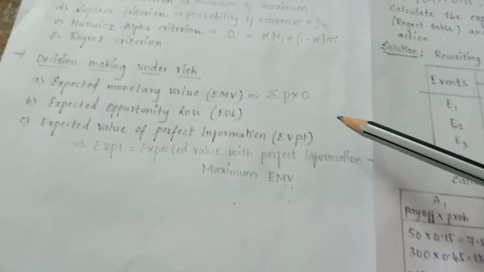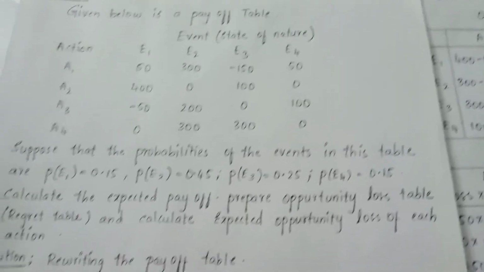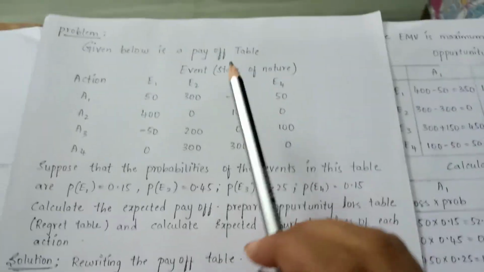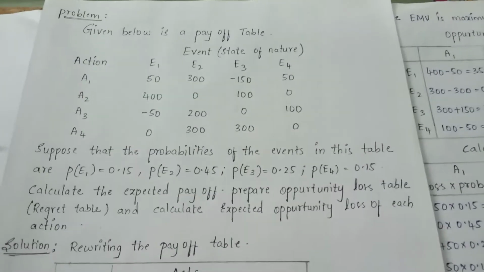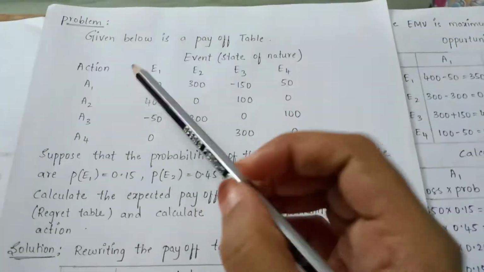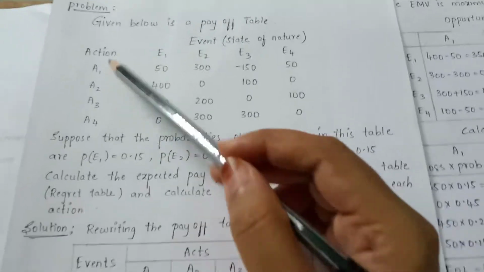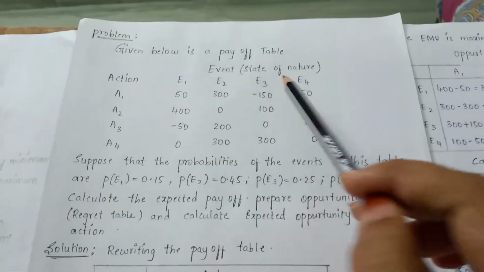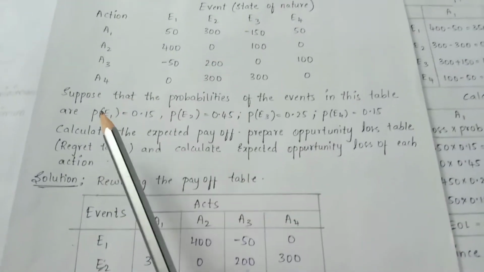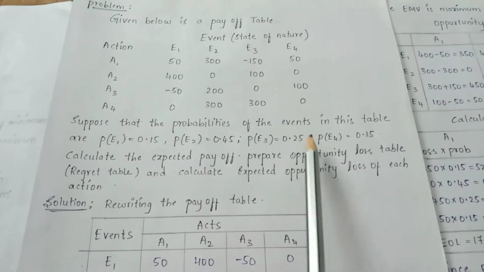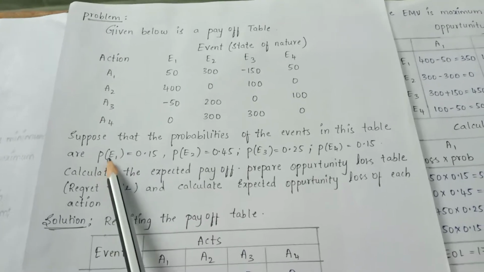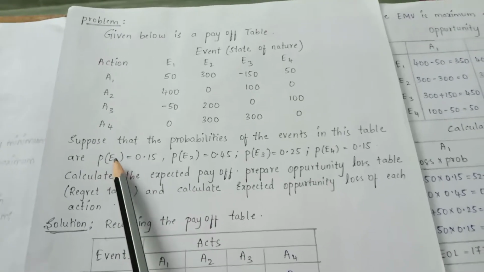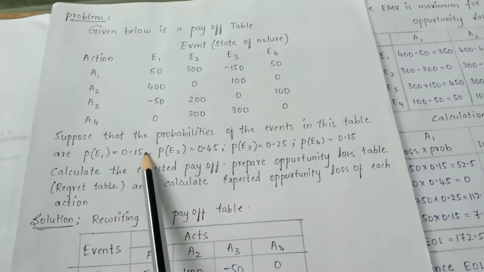You will better understand this concept by doing some problems, students. So this is problem number 1. Given below is a payoff table. This is the states of nature. There are 4 states of nature given, that is E1, E2, E3 and E4, and 4 actions or strategies, that is A1, A2, A3 and A4. This is the payoff table. Suppose that the probabilities of the events in this table are: P of E1, that is the probability of state of nature E1, is equal to 0.15.